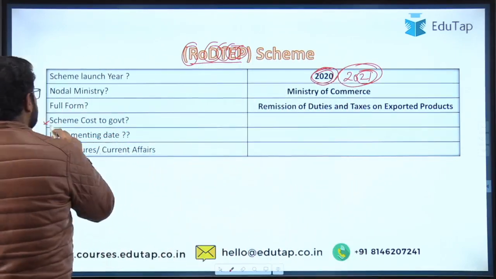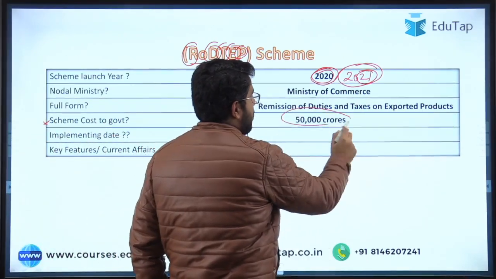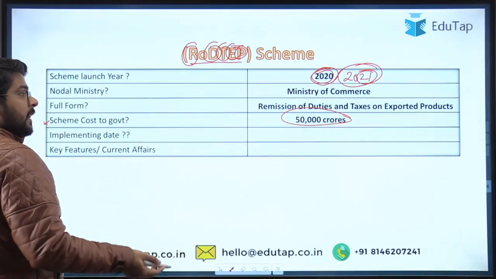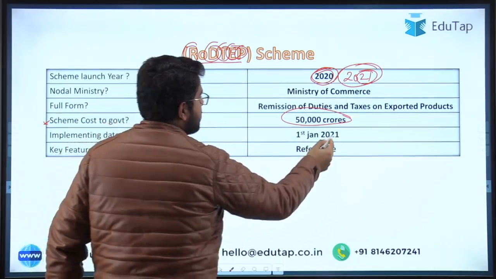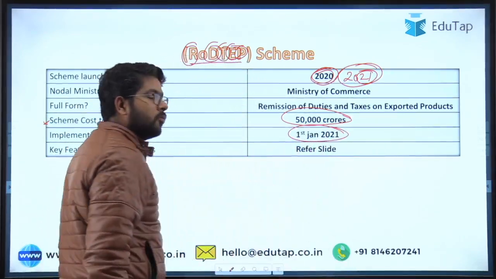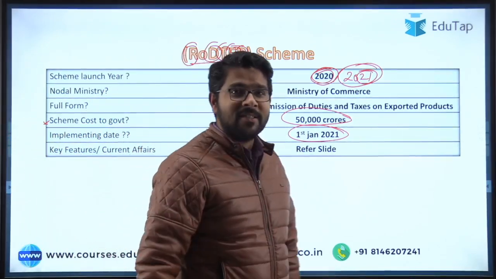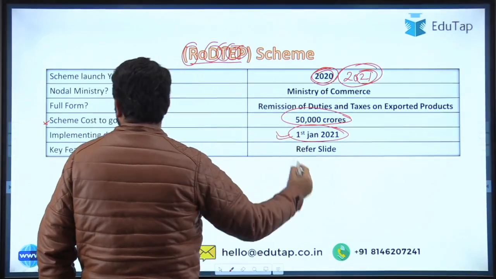Then how much will this scheme cost the government? The answer is 50,000 crores. Then the implementing date. I think, yeah, the implementing date is 1st Jan 2021. Sometimes mistakes happen while putting on the animations. Okay. So the implementing date is 1st Jan 2021.